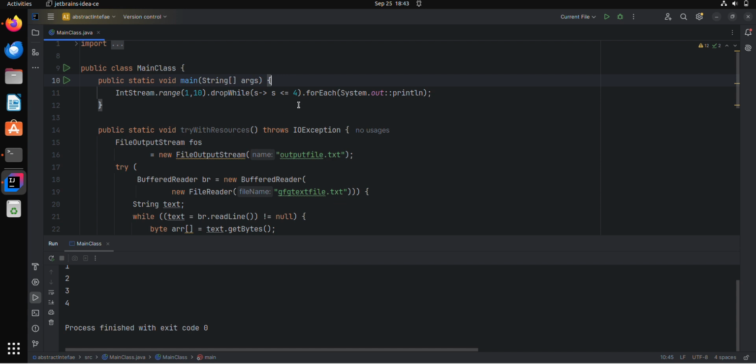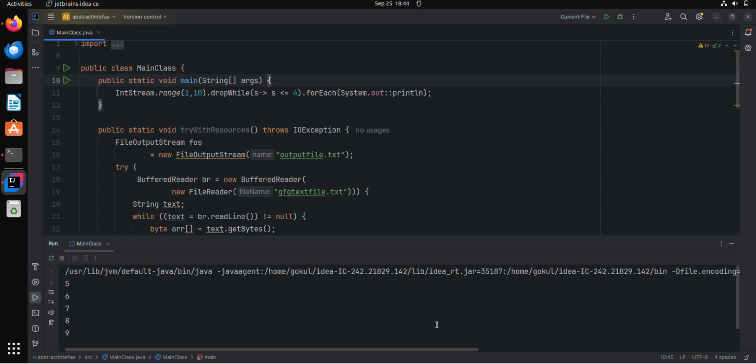It will drop all the elements which satisfy the condition, but again it is not considered after one element does not satisfy the condition. Like see this, what will be the result? Yeah, it will give 5, 6, 7, 8 up to 9.